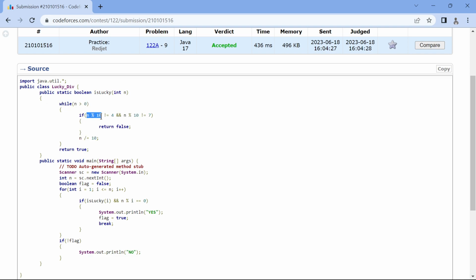So if n modulus 10 is not equal to 4 and n modulus 10 is not equal to 7, so if the digit is not 4 or 7, we're going to return false. Otherwise, we're going to divide by 10 just to go to the next digit. Then we're going to return true if this has never triggered, meaning that you only encountered 4s and 7s.